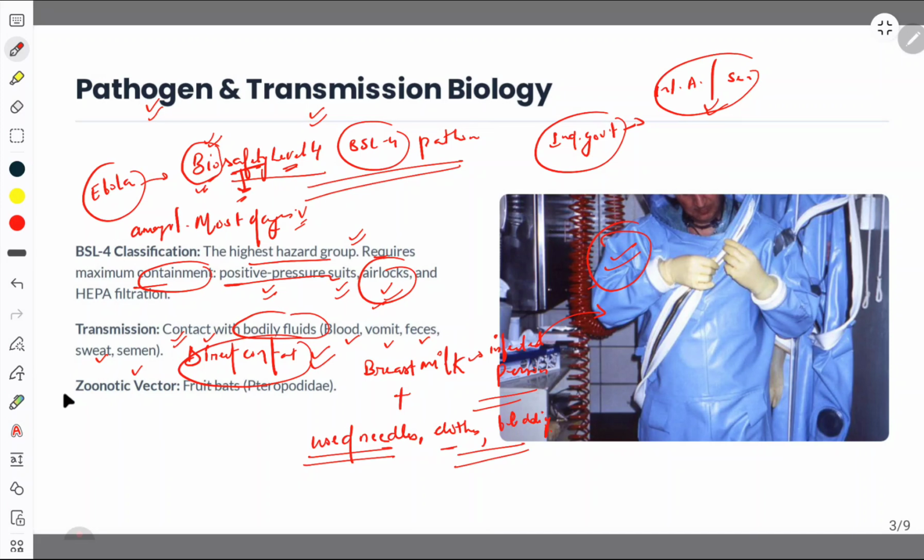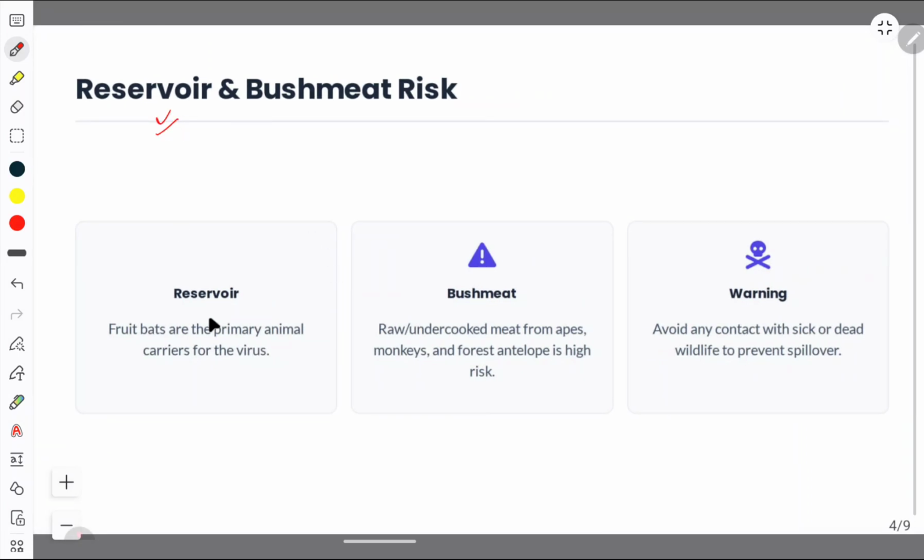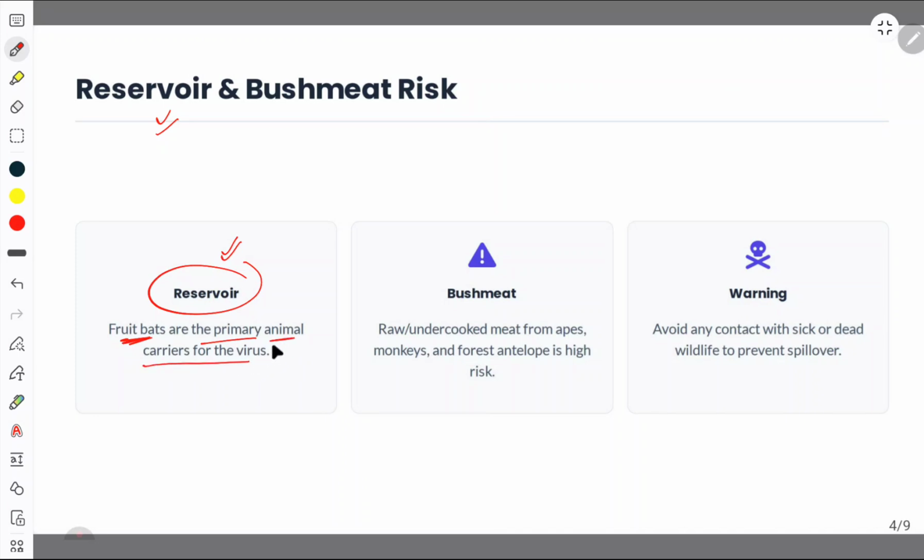All right, this is a zoonotic vector, which means, what is the meaning of zoonotic? It is spread via animal. Zoonotic means it is spread via animal. So the fruit bat is a natural reservoir of this disease, of Ebola virus. Next we'll see what is the reservoir. Reservoir means who actually or who naturally spreads it. So fruit bats, they are primary animals which carry the viruses.